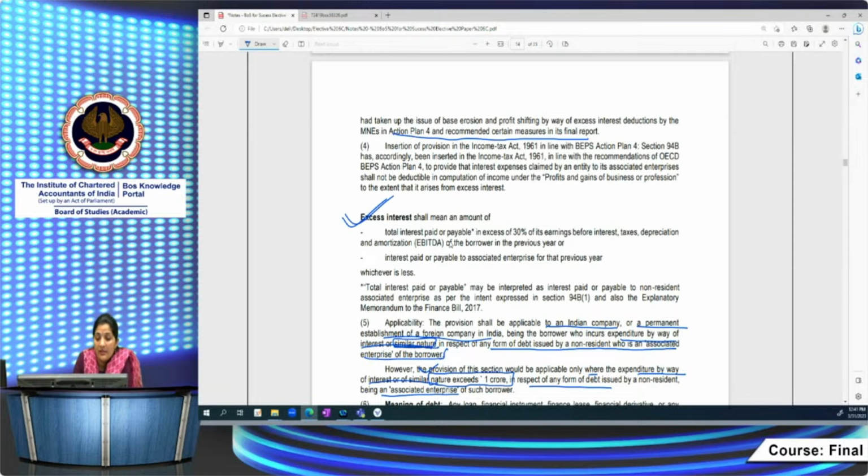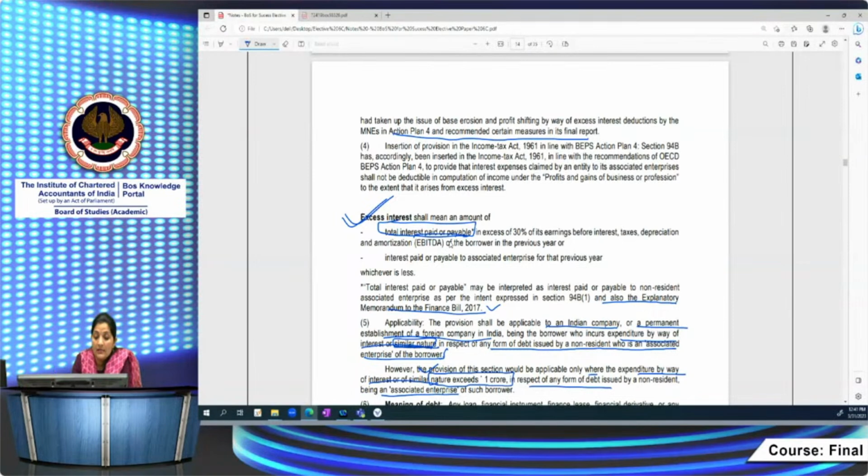Total interest paid or payable. Total interest here is also the amount which you are paying to the non-resident AEs only, as this is the intent of the Act, and also as per the explanatory memorandum. They intend that this total interest amount is not inclusive of what you are paying to resident AEs and all.